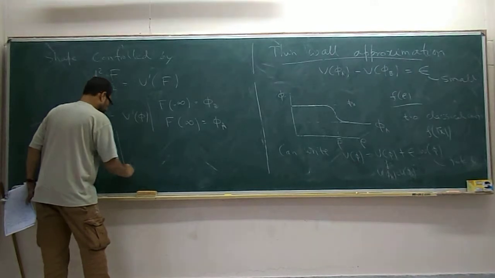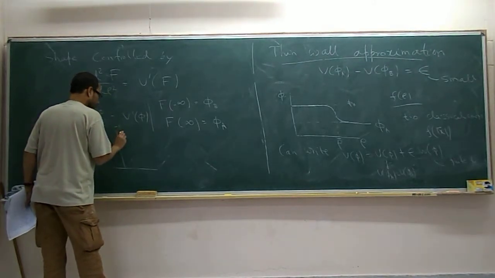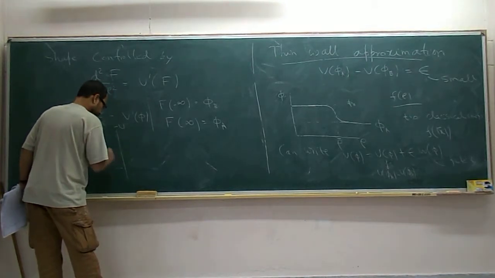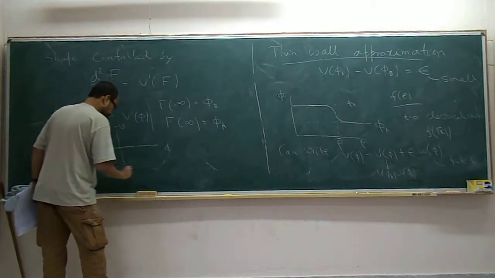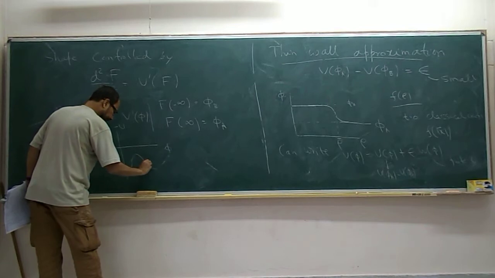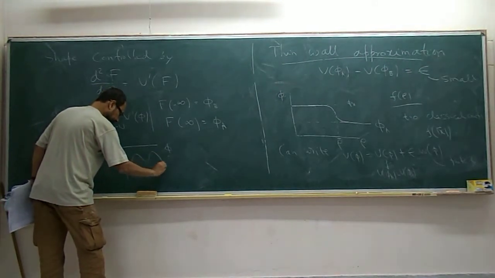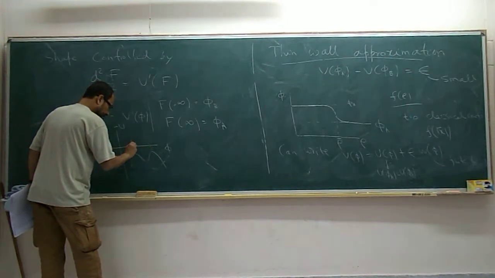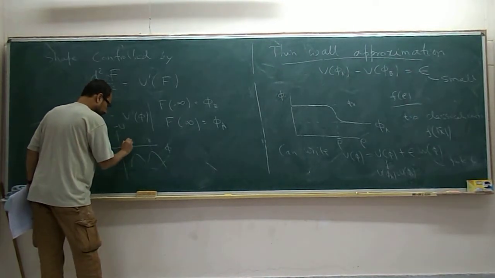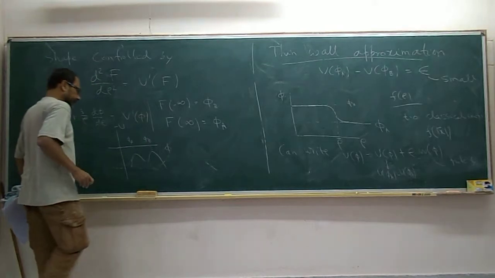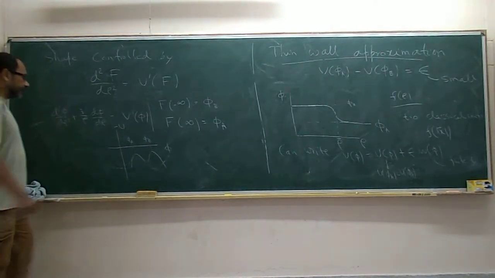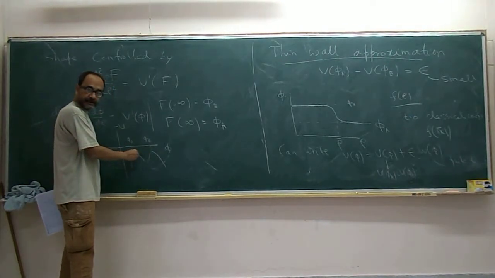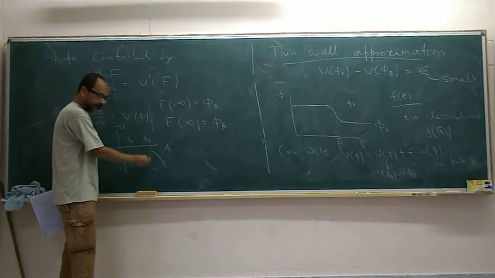Because after all, if you think of minus u versus phi, then the potential is like this. Now we have equal height. One is A, one is B. And we want to start from here and then roll down here. Is this clear?